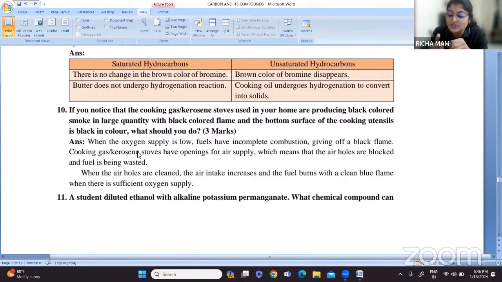If you supply sufficient oxygen and the air valve is cleaned properly, then because of the proper fuel intake and proper oxygen supply, you will get a clean blue flame. There won't be incomplete combustion, proper combustion will take place. So these are the things you have to mention. Is it clear? I hope these questions are clear.